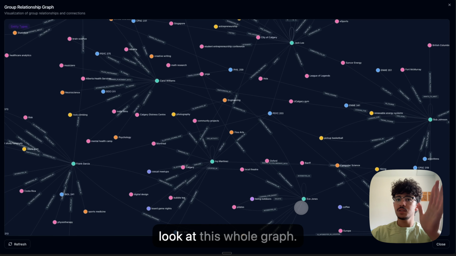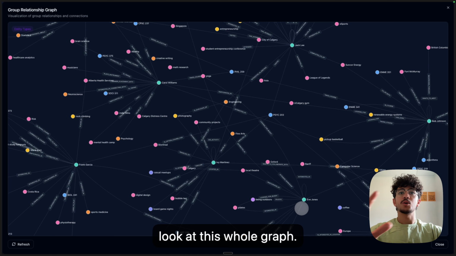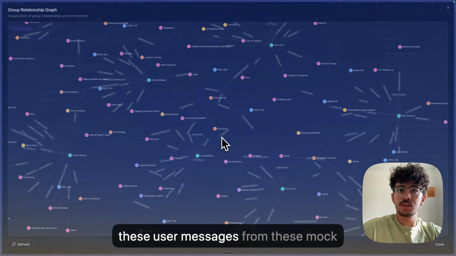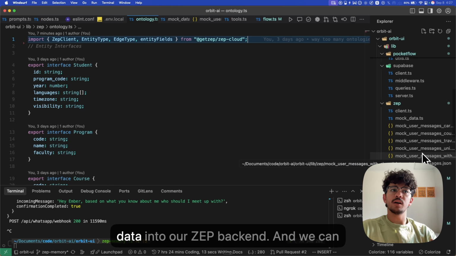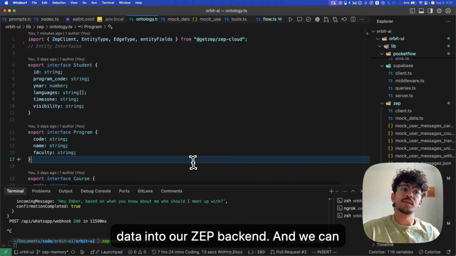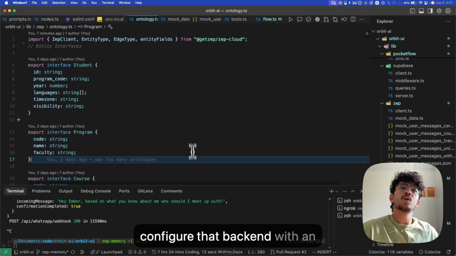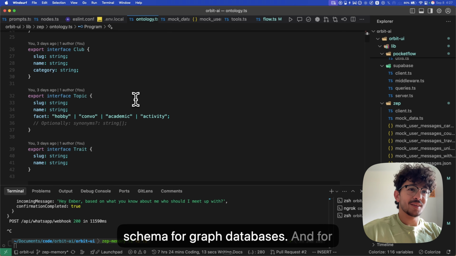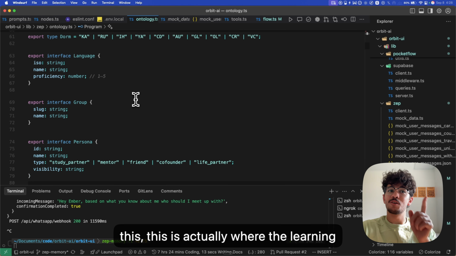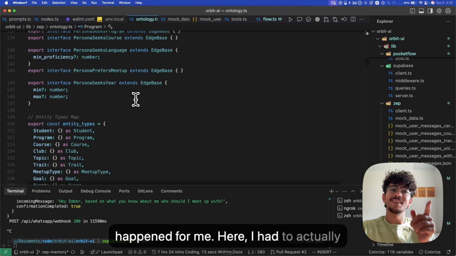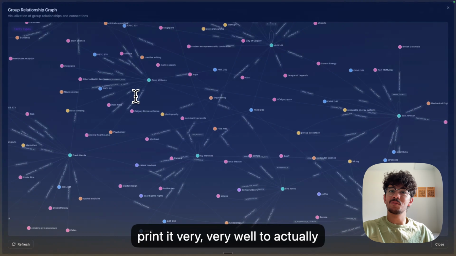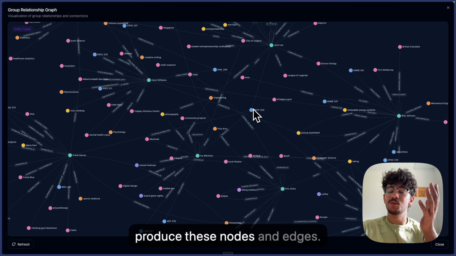So let's take a quick look at this whole graph, which was simply created by just passing all these user messages from this mock data into our ZEP backend. And we can configure that backend with an ontology, which is in some way the schema for graph databases. And this is actually where the learning happened for me. Here, I had to actually prompt it very, very well to actually produce these nodes and edges.